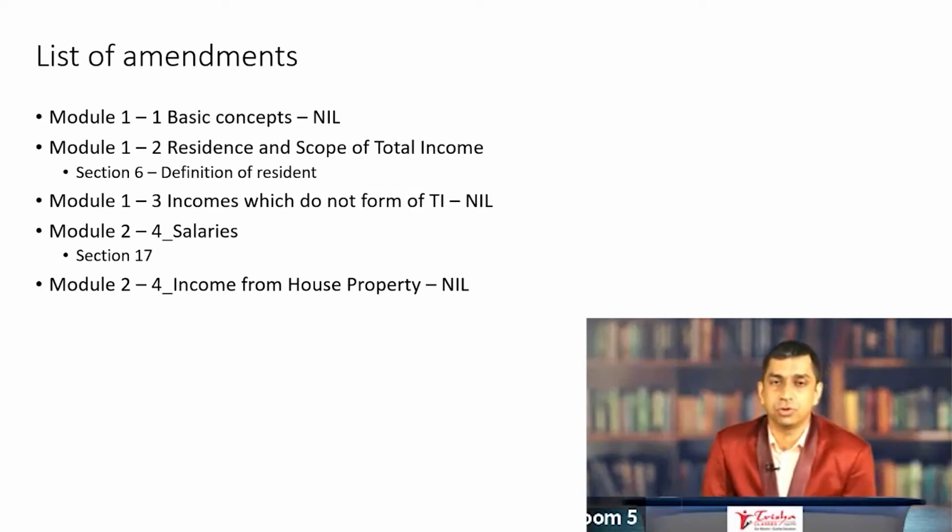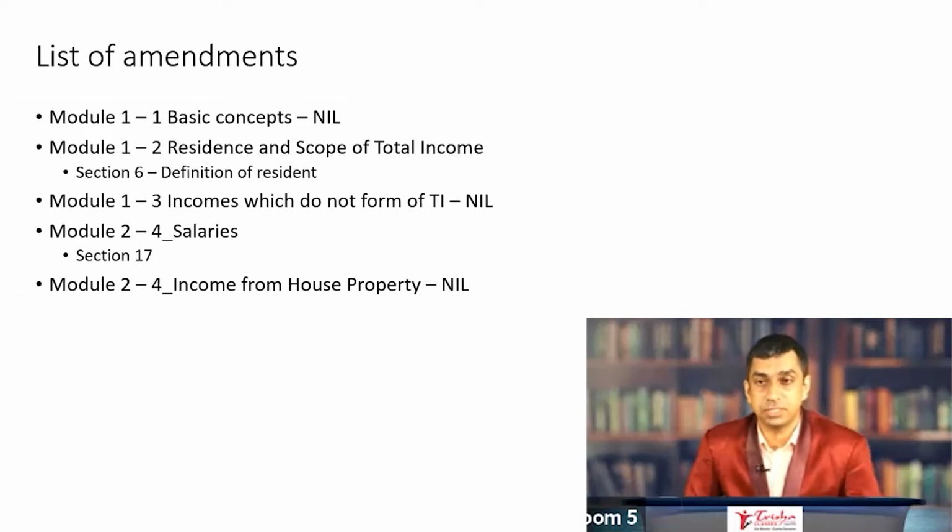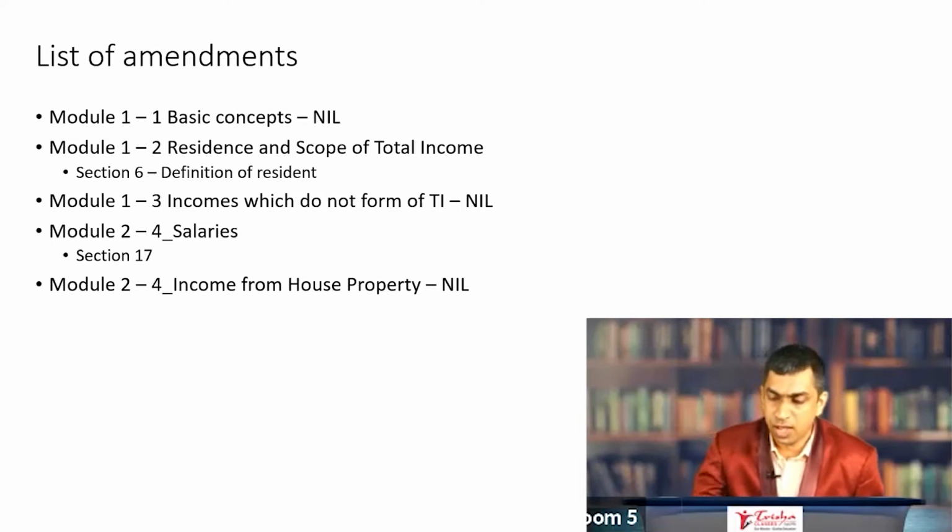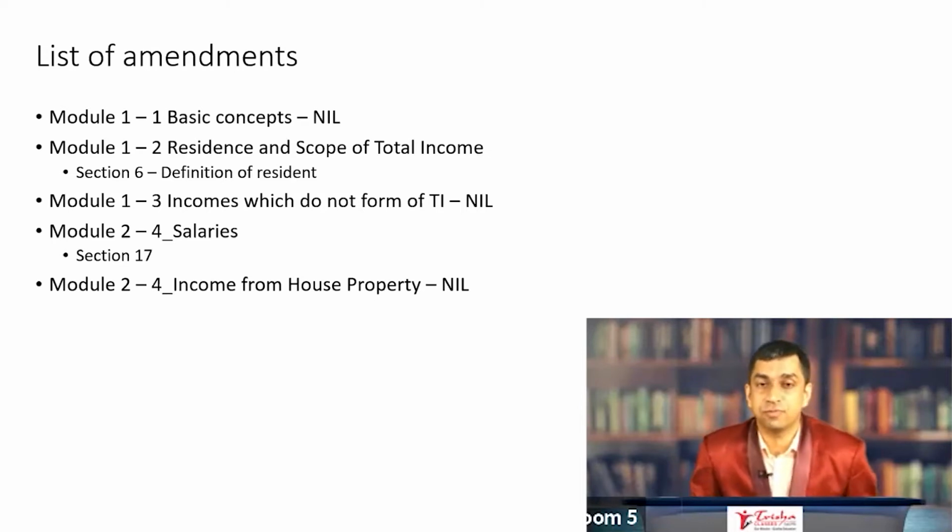Let's start with module 1, basic concepts. Hardly anything that is there, though the basic concepts chapter does discuss some amendments. It obviously makes a reference to the different chapters where these amendments are actually discussed in great detail. And then you have residence and scope of total income. The definition of resident, very important amendment this year, has changed.